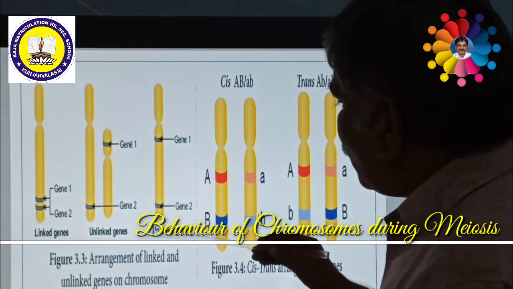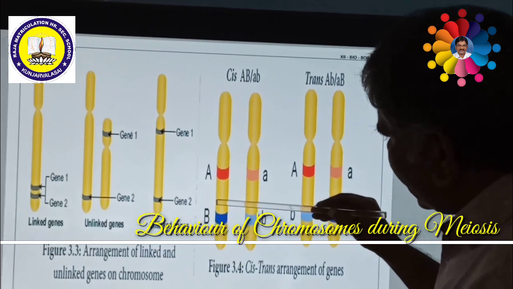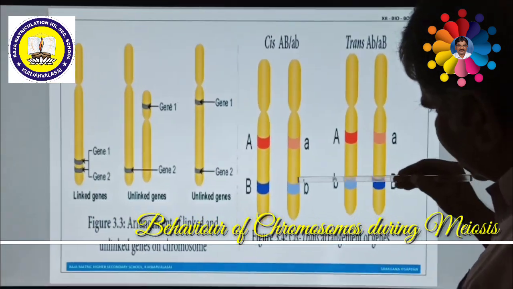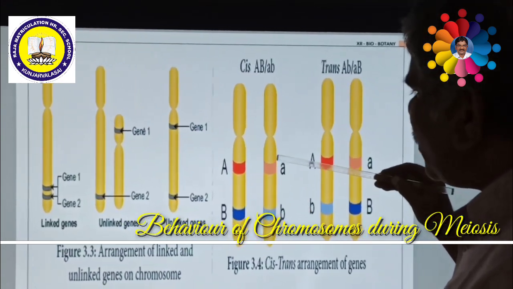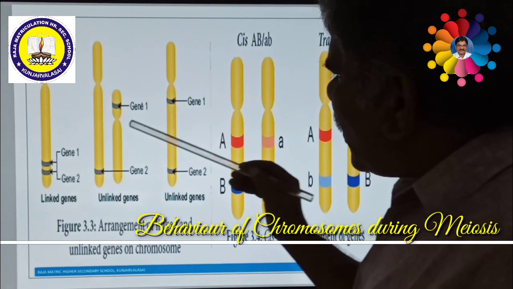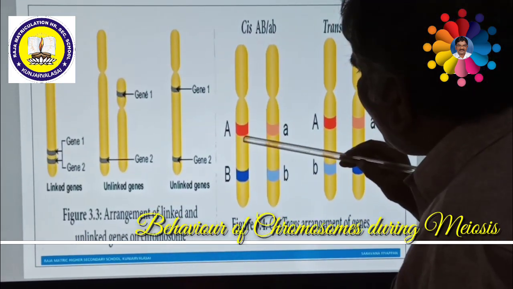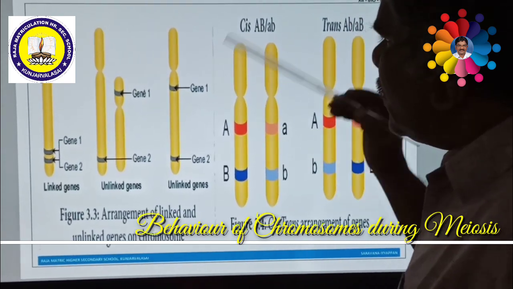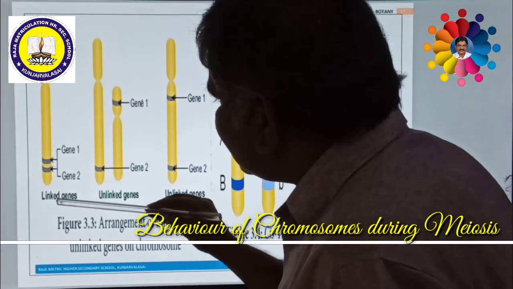What do you mean by crossing over? Suppose this is a homologous chromosome. These chromatids can cross with this one. These chromatids can cross with this one. That is called crossing over. This happens in the pachytene stage of meiotic cell division. But what happens when the genes are very close to each other? There is no possibility of crossing over. So if there is no crossing over, then the genes are called linked genes.